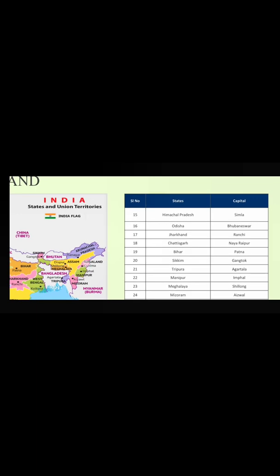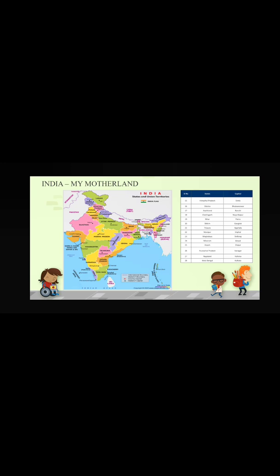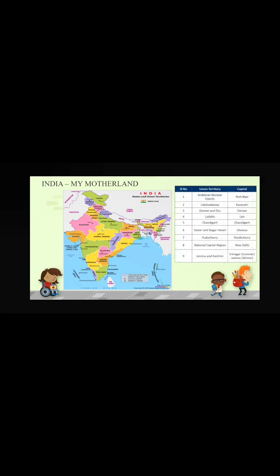So total how many states have we seen today? 28 states. So India has 28 states. And how many union territories are present? Let us see here, 9 union territories. Previously it was 7 union territories. Now India has 9 union territories.